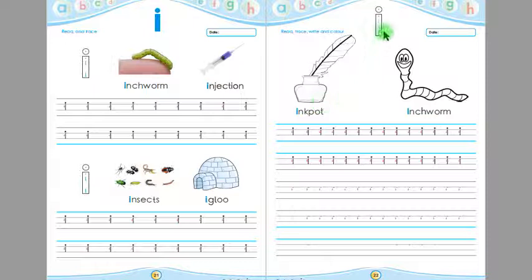After tracing this A 5 times, children, now you have to color these pictures. Remember, children, you will color up to down, you will not color left to right, and you have to color inside the picture. After coloring these pictures, children, now you have to trace A in between these 4 lines. After tracing A in between these 4 lines, now you have to write A on the next lines by yourself.